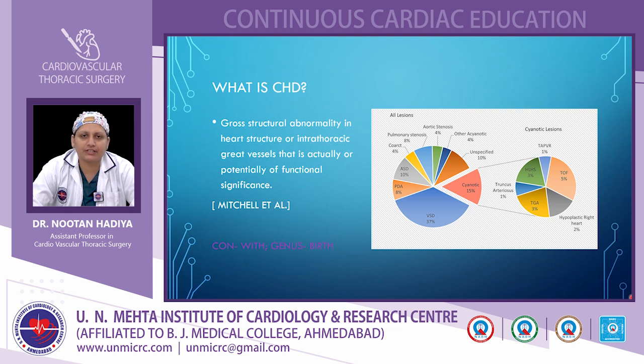Coming to what is congenital heart disease. Congenital means present since birth. It is basically a structural abnormality in the heart structure or the intrathoracic great vessels that is of functional significance. Congenital heart disease is the most common congenital disorder, amounting to 28% of congenital diseases.